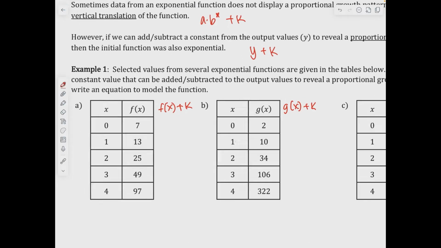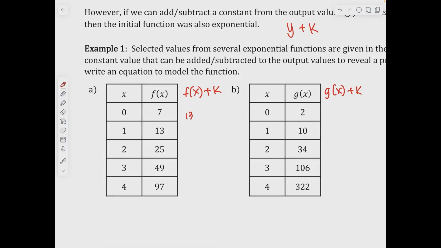If we take a look at A, to check whether this is an exponential function, I would check the ratio of my outputs. What I notice is that the outputs are not proportional, so as it is, I'm not dealing with an exponential.